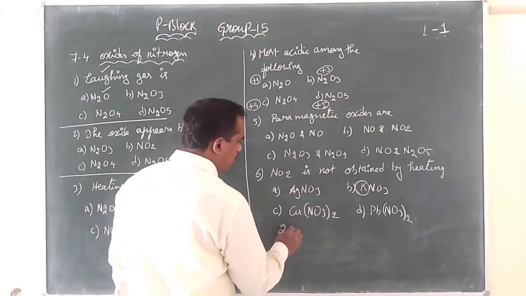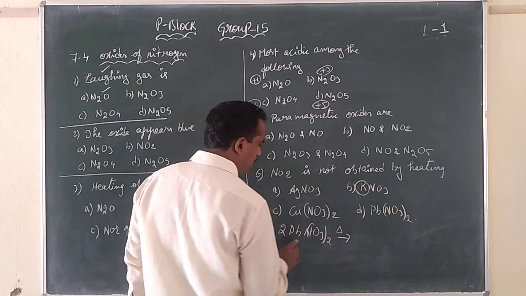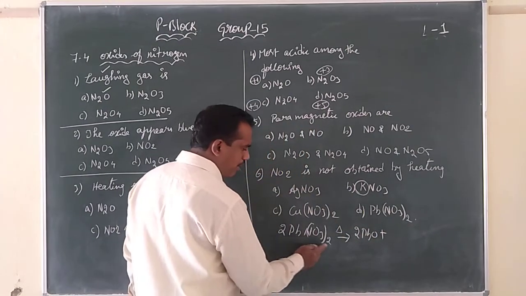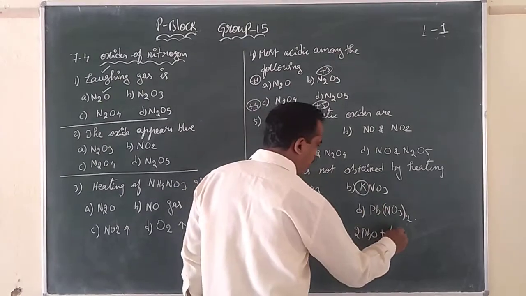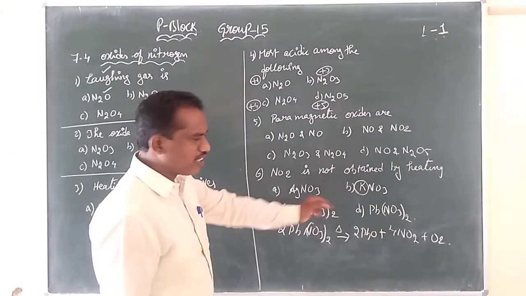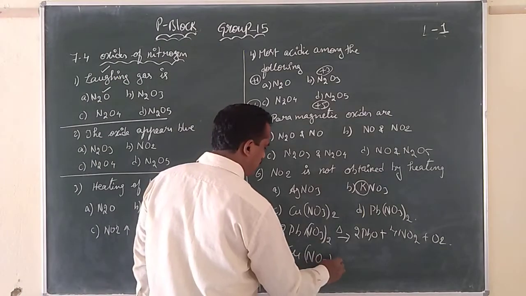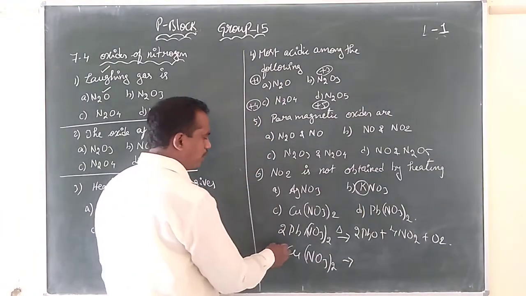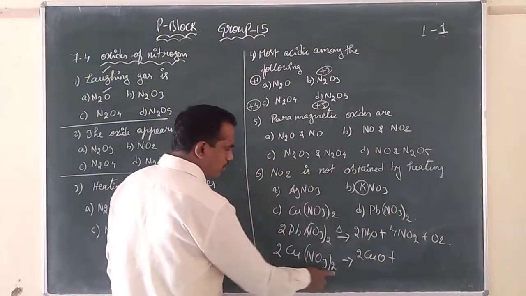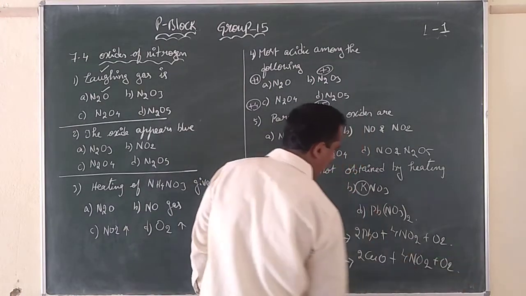For example, if you see 2Pb(NO3)2, if we heat, here 2 Pb are there, they are forming 2 PbO, and nitrogens are how many? 2N, 4. It is forming 4 moles of nitrogen dioxide gas, and one oxygen molecule will be formed. Regarding lead, and coming with copper nitrate, if you heat this one, it will also form copper oxide. Nitrogens are 4 in number, and there is formation of nitrogen dioxide gas and the oxygen gas.